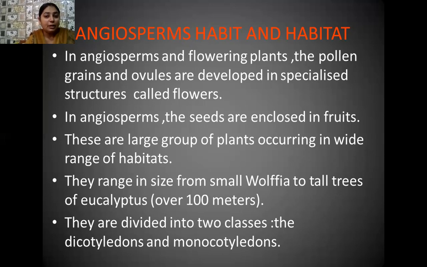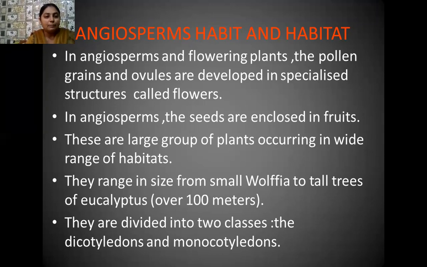In angiosperms, the pollen grains, which produce the male gametes, and the ovules, which later contain the female gametes or egg cells, are developed in a specialized structure called the flower. That is, the male and female sex organs. The male sex organ is the stamen and the female sex organ is the pistil or carpel.